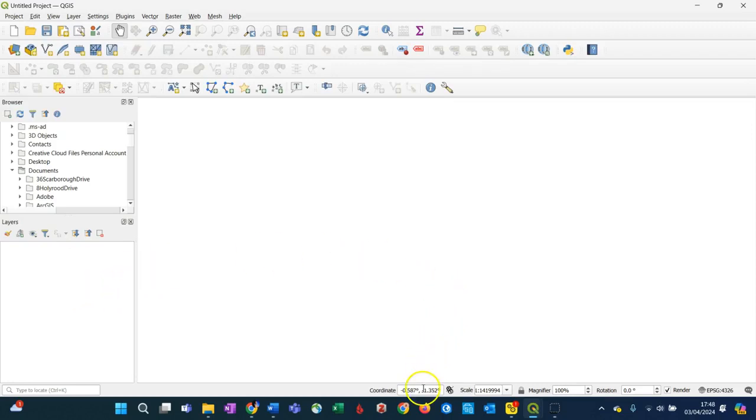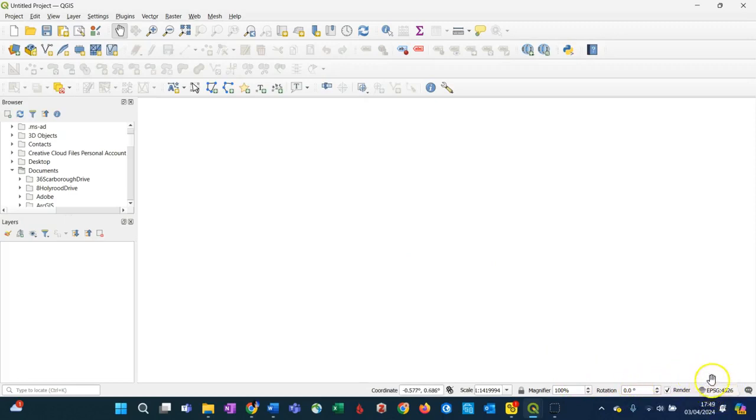Down on the bottom right here, we have a series of useful boxes that provide us with information about the project. The coordinates in this box here are the coordinates of the cursor in the data frame. As I haven't got any data at the moment, this isn't particularly meaningful, but it can be very useful when you're working on a project. Scale, again, is the scale at which the data is displayed in the screen. Again, very useful and very important to understand that. We don't often use magnifier or rotation, but again, they can be useful in future.